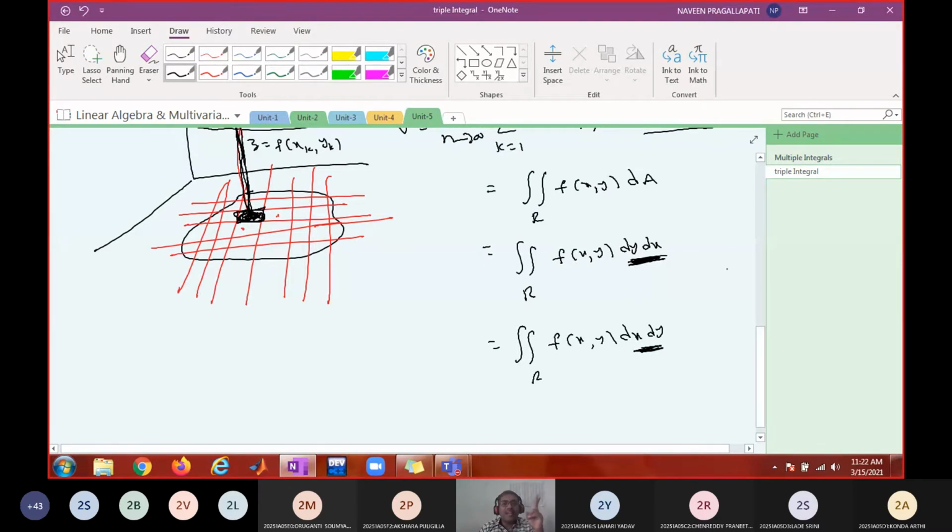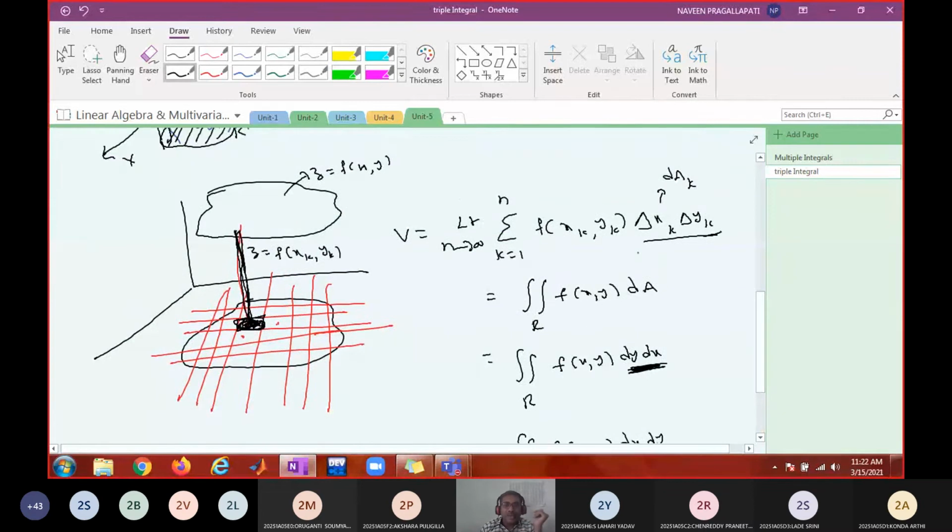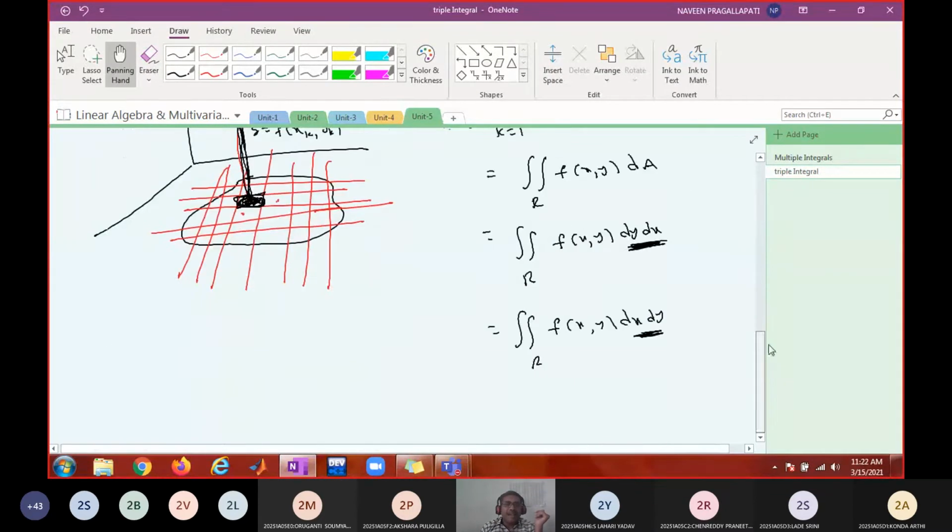So what I am telling is there are two orders in which you can integrate a function in Cartesian form. Now you said it is going to give volume. I completely agree. But what if the function is a constant function? Suppose the function that you are going to integrate is 1, then what does the integral of 1 dA give? According to this, limit n tends to infinity, summation k equals 1 to n, f of xk comma yk. What is f of xk comma yk? 1 into delta xk into delta yk.